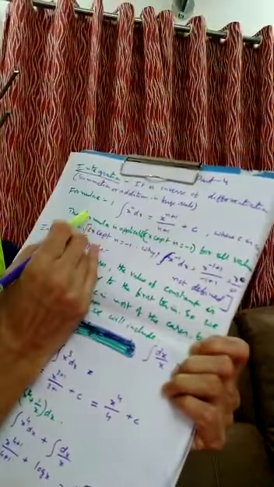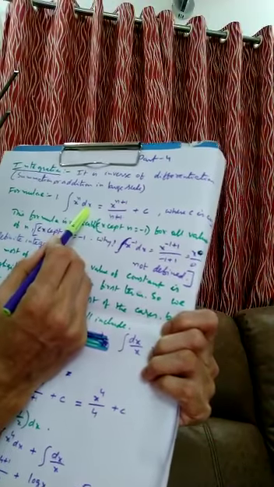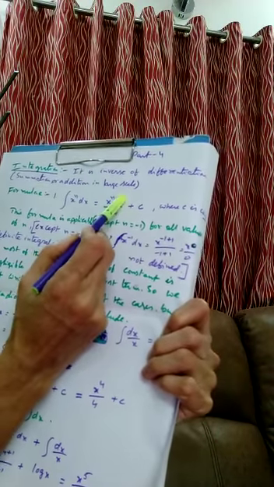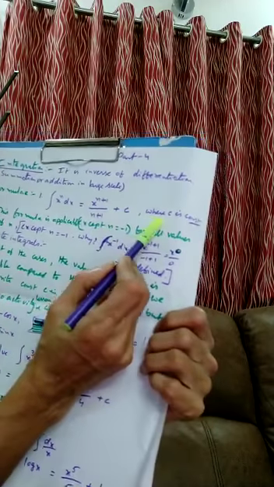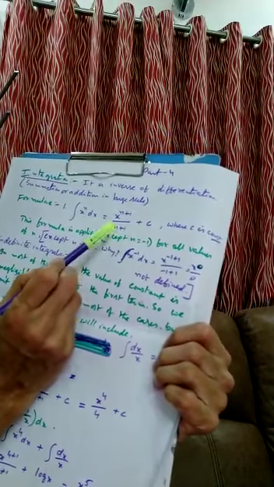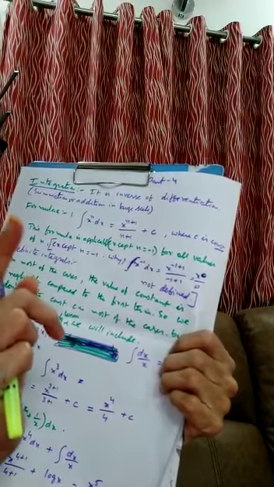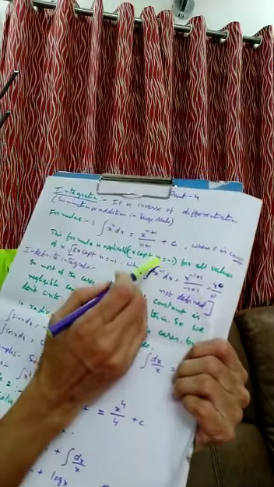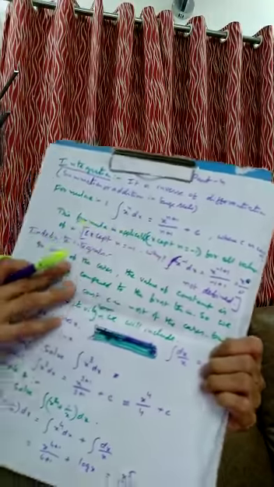So here we write the formula like this. See here, integral x raised to n dx is given by x raised to n plus 1 upon n plus 1, plus constant c, where c is the integration constant. This is applicable for all values of n except one value, where n is equal to minus 1. It is not applicable, very clearly.